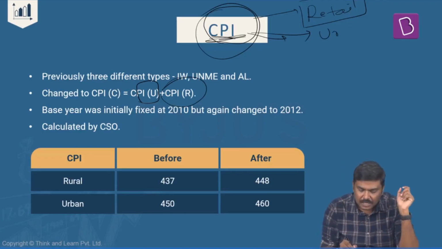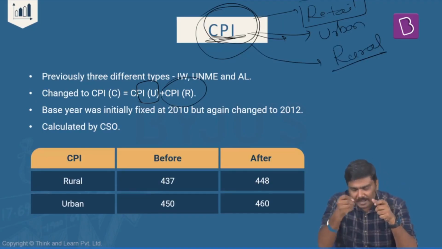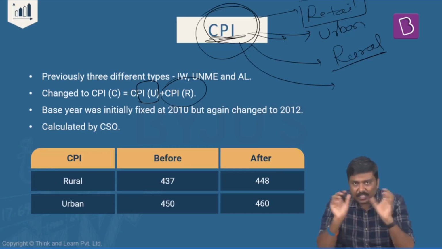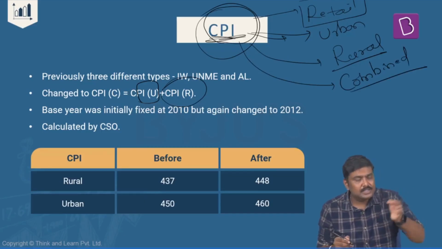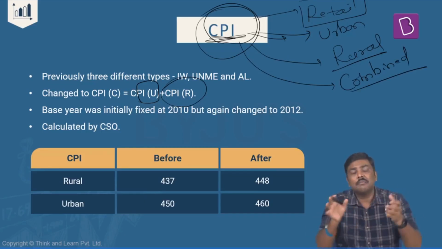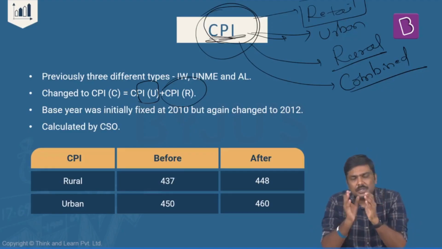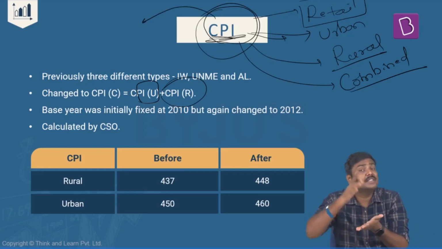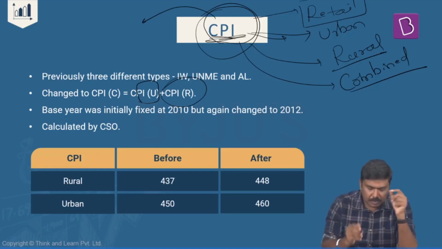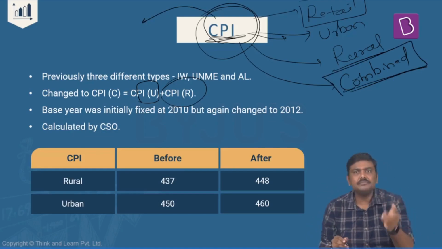CPI is measured at urban level. CPI is measured at rural level. In addition to this, for the full Indian market, we also measure CPI, which is called CPI combined. So we measure CPI urban, CPI rural, CPI combined. And in the newspapers, generally when you come across the concept of a CPI, unless it is specifically mentioned, it will be CPI combined.